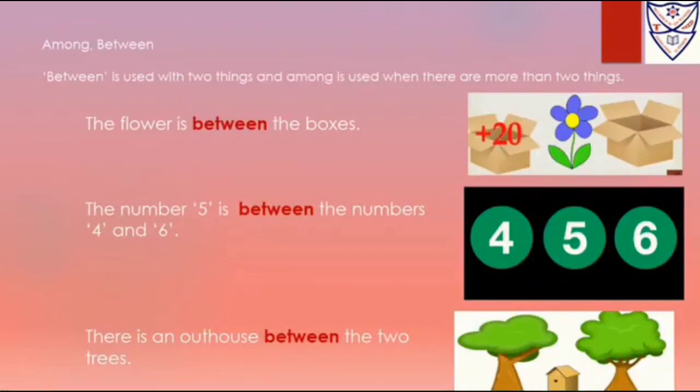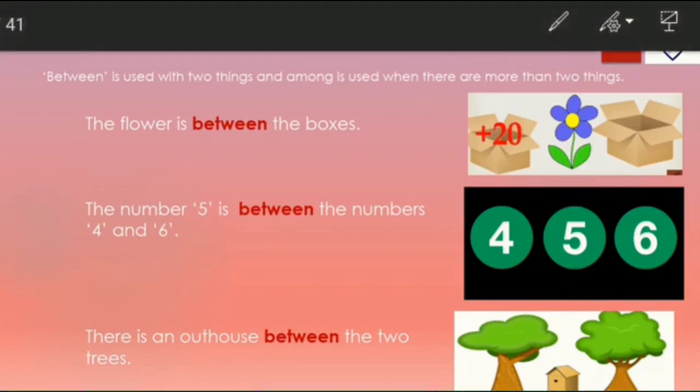Now between is used with two things and among is used when there are more than two things. So let's see some examples of between. The flower is between. Look at the first picture. Where is the flower? The flower is between the two boxes.